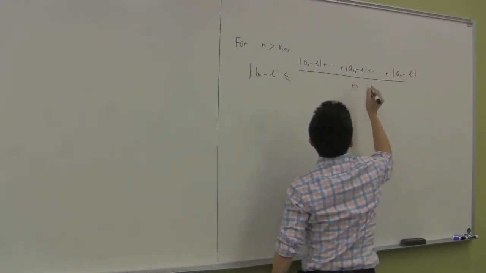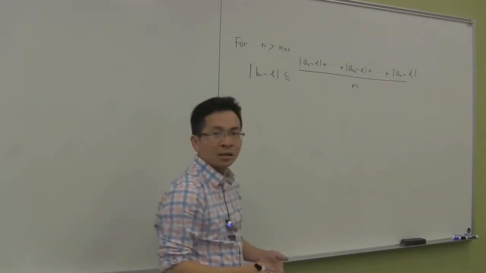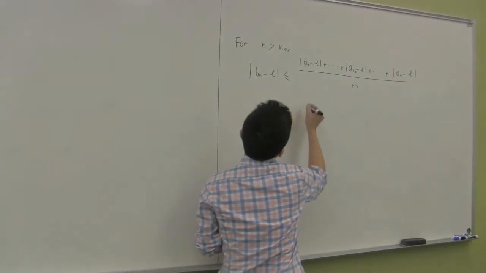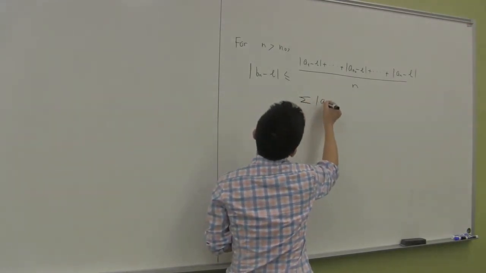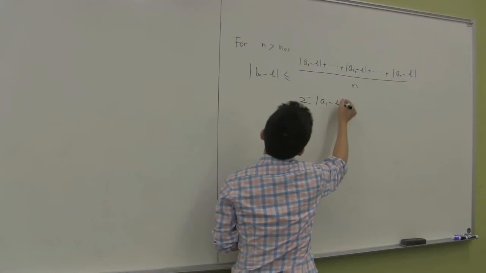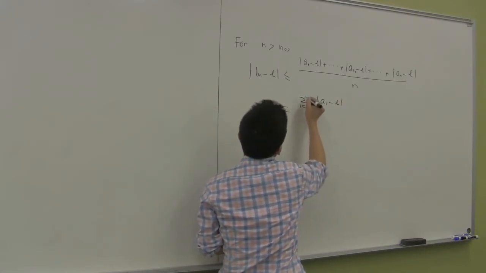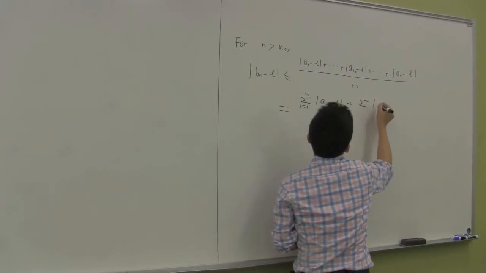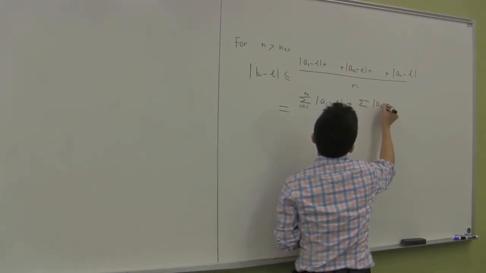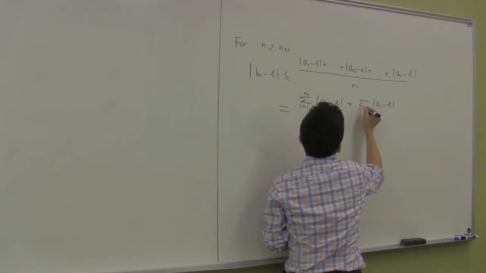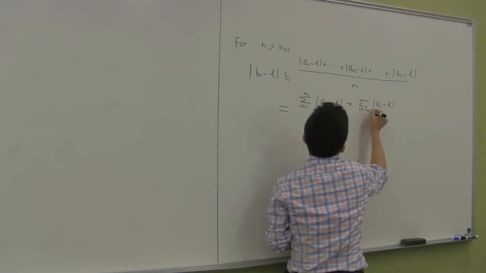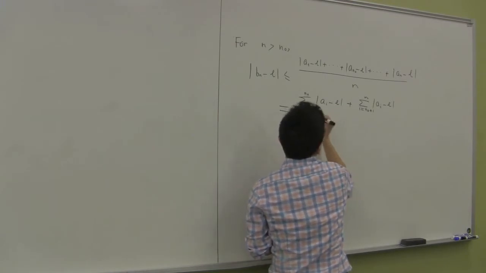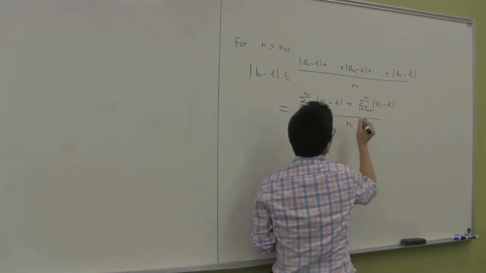Okay, so let me go ahead and use the summation notation for this. So this is equal to the sum of the absolute value of a_i minus L, where i runs from 1 to n_0, plus the sum of the absolute value of a_i minus L, where i runs from n_0 plus 1 to n, and everything here is divided by n.